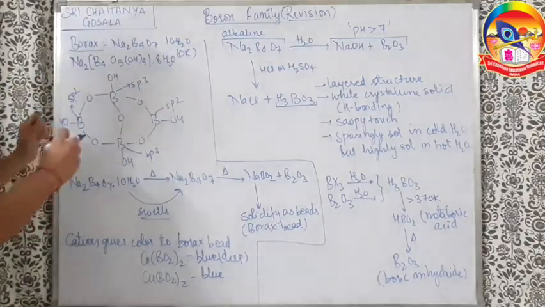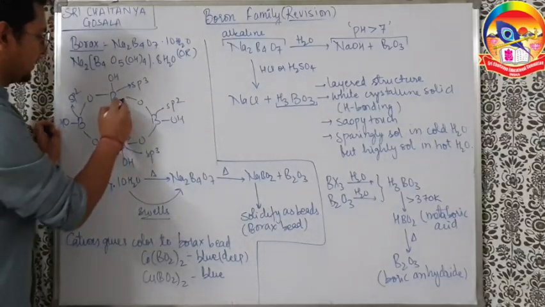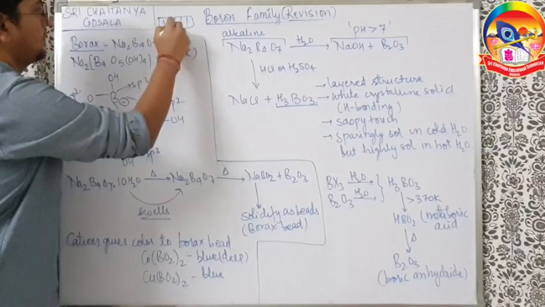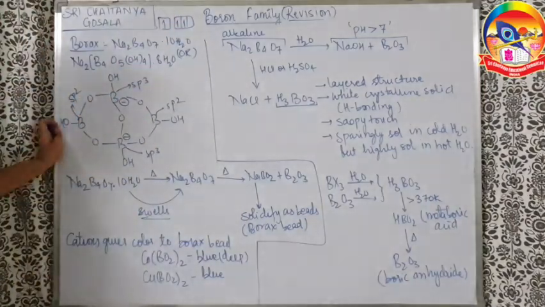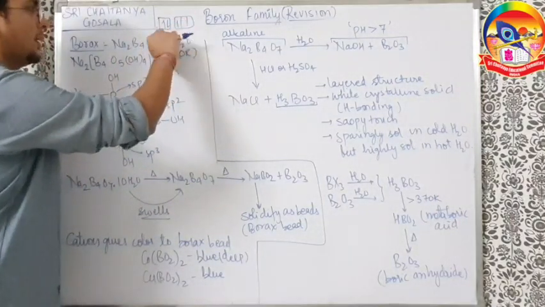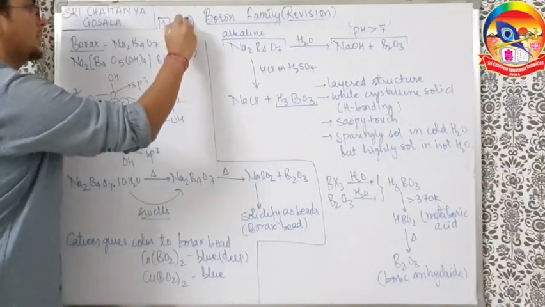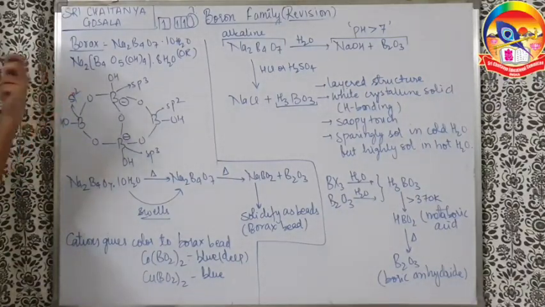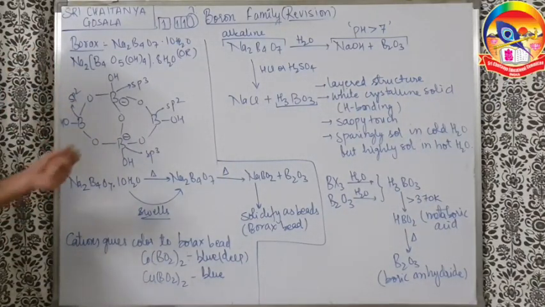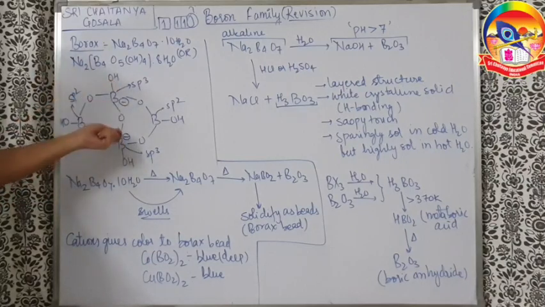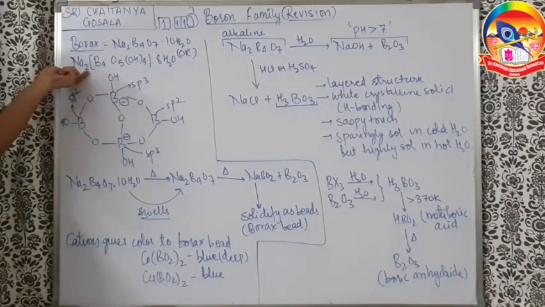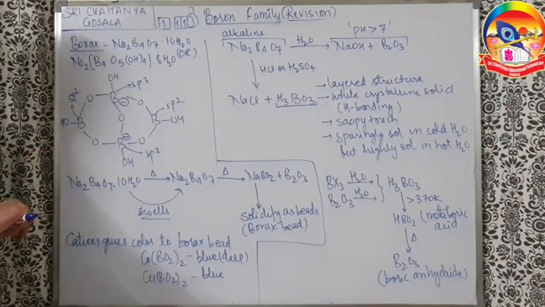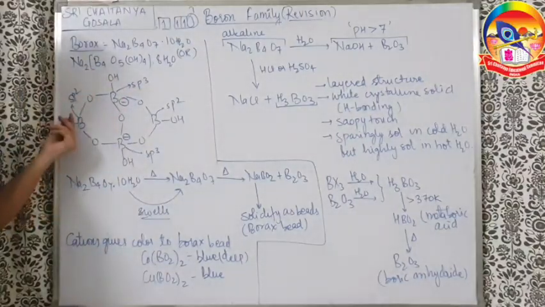So these two borons are making 1 extra bond, so negative charge will come. You can understand boron has only 4 orbitals but only 3 electrons in total. In fact, the configuration is ns2np1, and after excitation 1 electron goes out like this, so 1 empty orbital is there. If boron is making 4 bonds, that means some electron entered into the empty orbital, so some negative charge will come, and there is 2 negative charge which is satisfied by 2 Na+. So this is just the anion part of the borax here. So you can see the formula came from here, and 2 are sp2, 2 are sp3 boron.